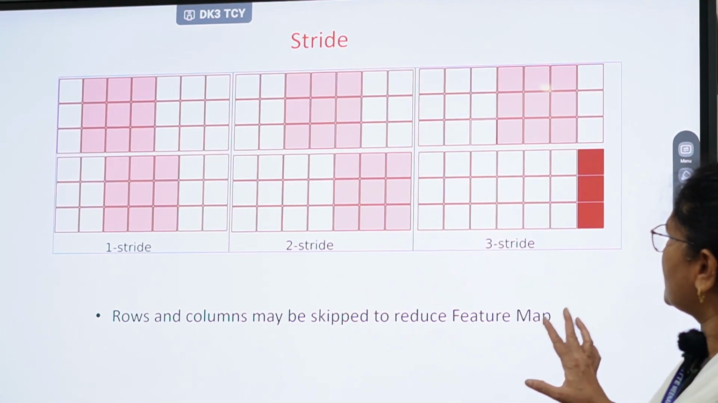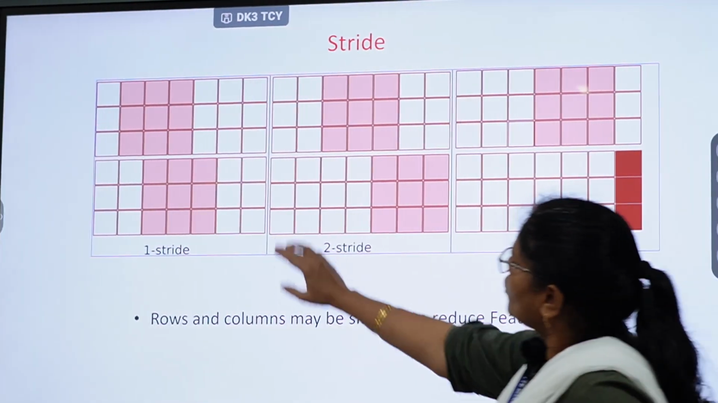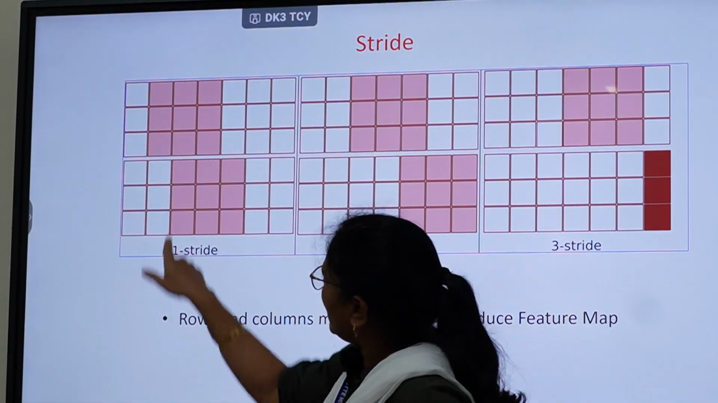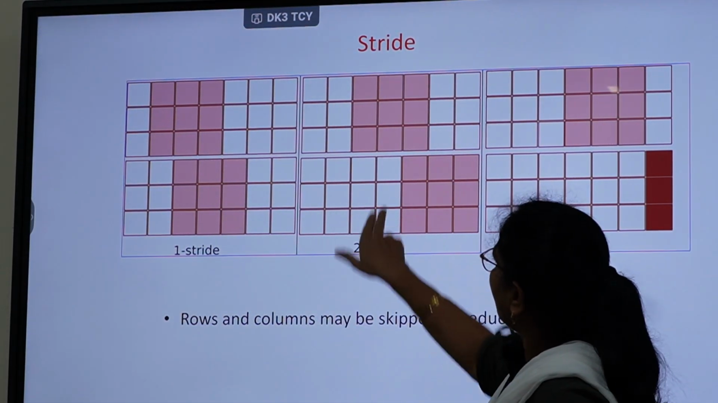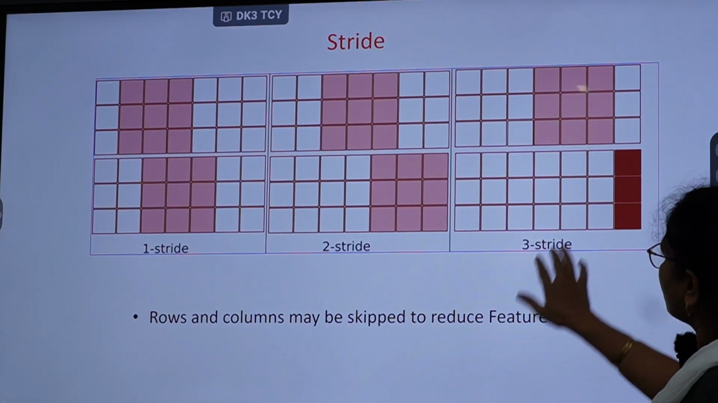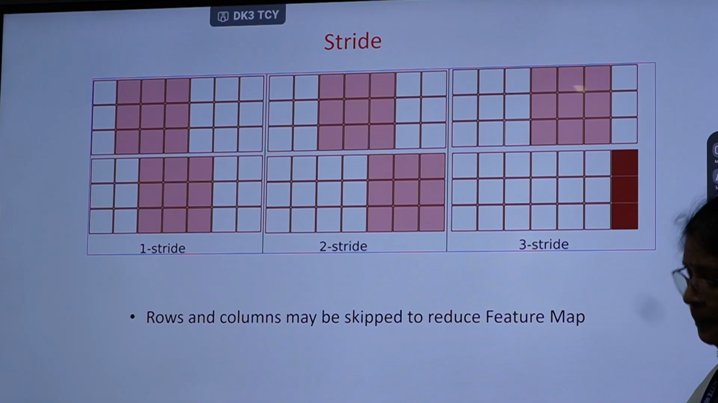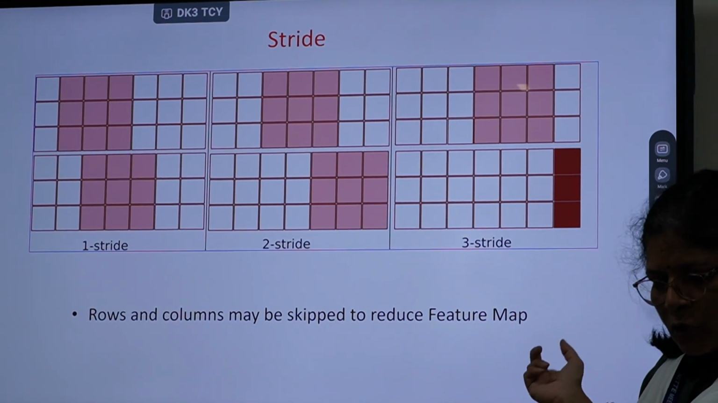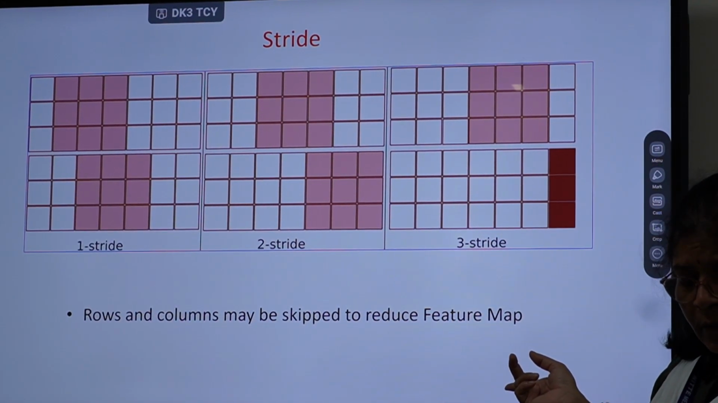1. Otherwise it is 2 or it is 3. So here we can see it is a single column value, so the stride value is 1. Here 2 column values, the stride value is 2. Here 3 column values, the stride is 3. This also goes as one of the parameters to CNN.